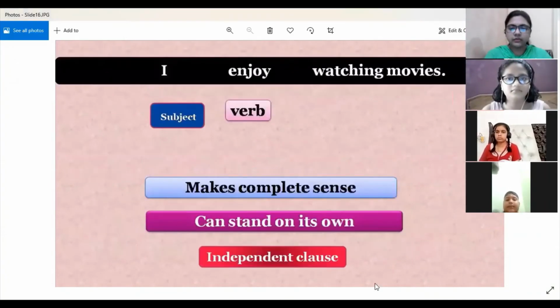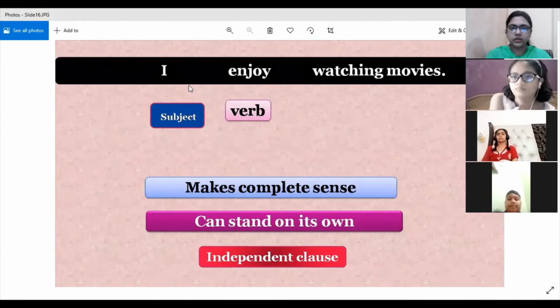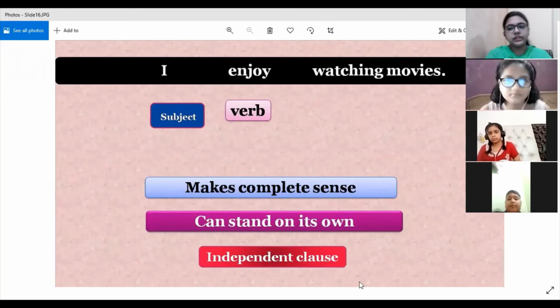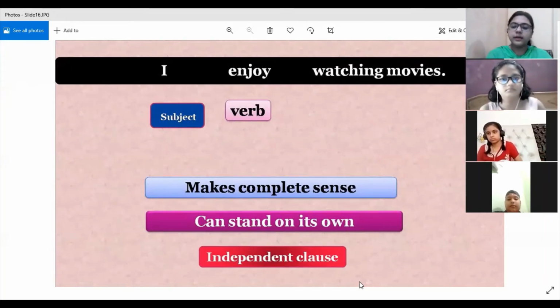So again, this is an example which will clarify the definition of principal clause. I enjoy watching movies. Clearly, you can see I is the subject, enjoy is the finite verb. It is making a complete sense. It can stand on its own. So it is an independent clause. Okay, or a main clause or a principal clause. So all three you should know.